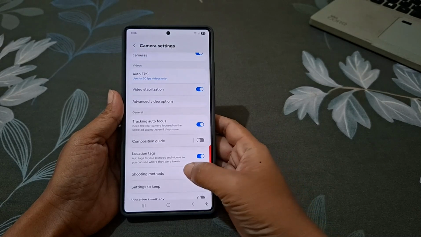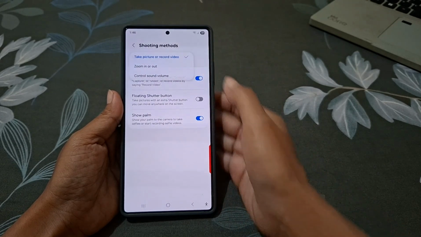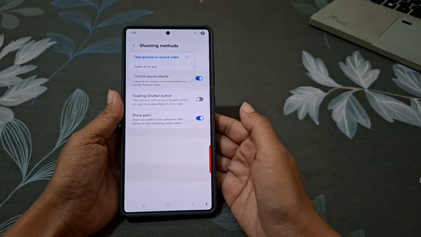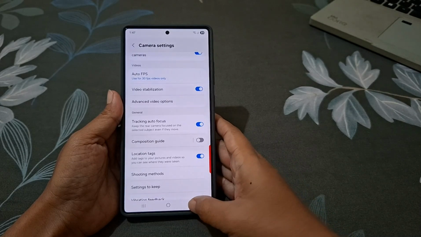Tap shooting methods. Tap press volume button 2. And then select control sound volume. Go back to your camera.